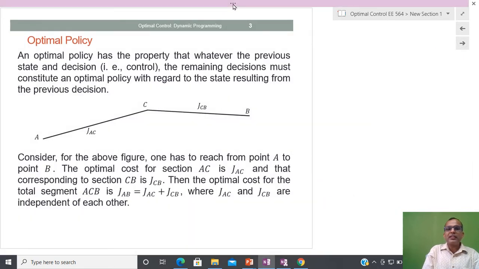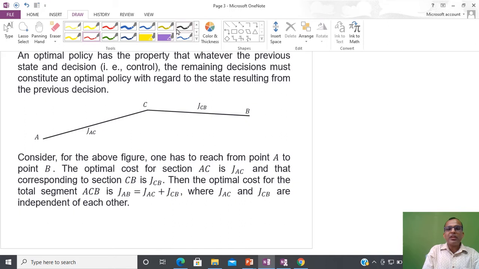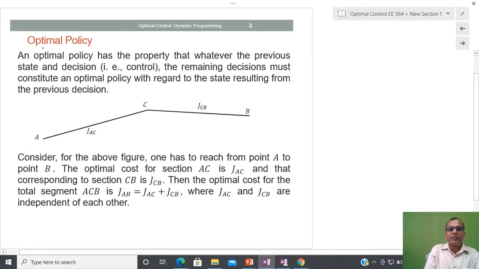Whenever we are talking about an optimal policy, it suggests that whatever the previous state and decision are, which for our purpose is nothing but control, the remaining decisions must constitute an optimal policy with regard to the state resulting from the previous decision.